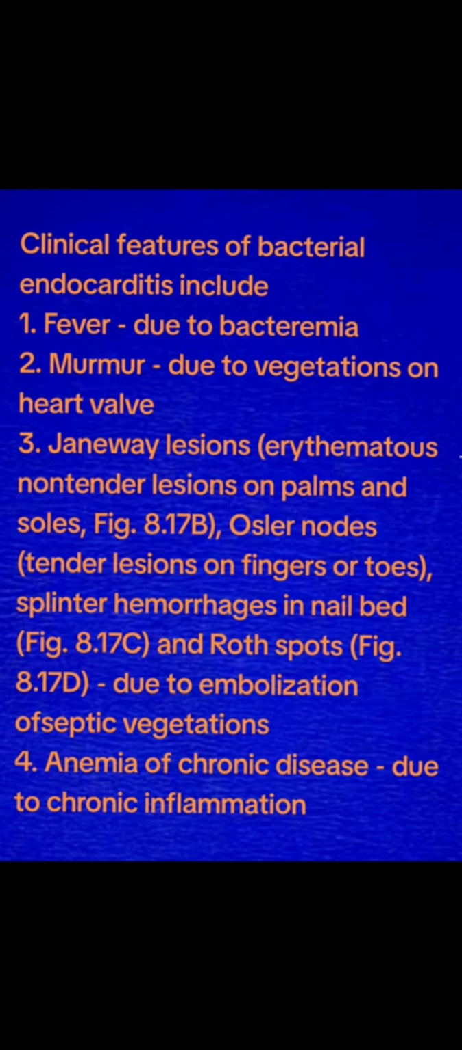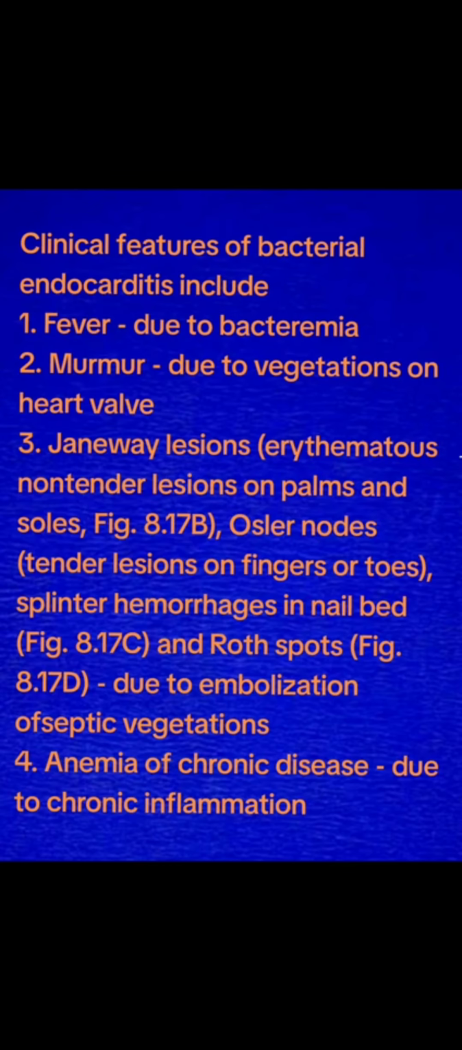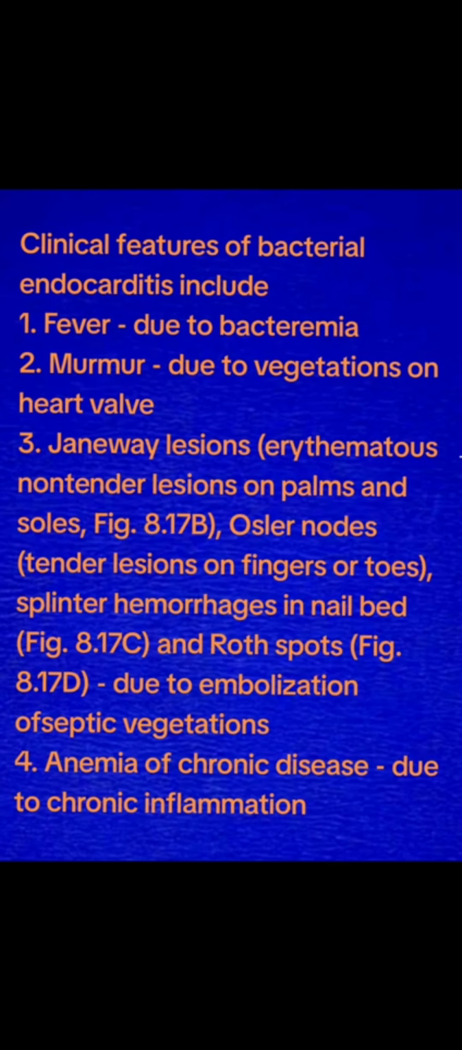Clinical features of bacterial endocarditis include fever due to bacteremia, murmur due to vegetation in the heart valve, gingival lesion, erythematous non-tender lesions in the palms and soles, Osler node, tender lesion in the fingers or toes, splinter hemorrhage in the nail bed, and Roth spots, due to embolization of septic vegetation.